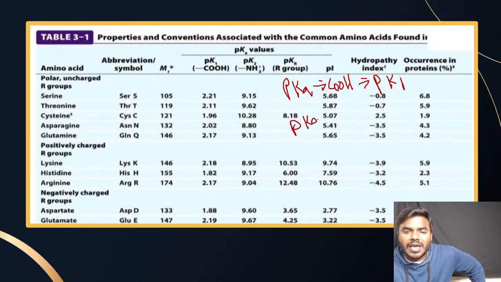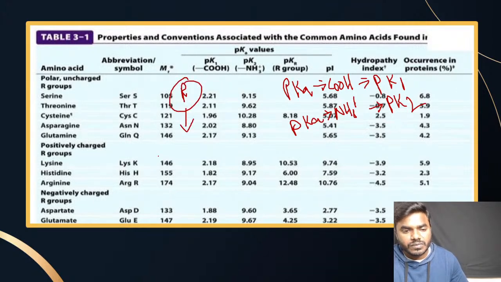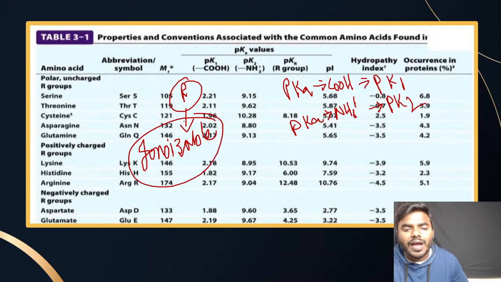And the pKa value of an amine group, we call it the pK2, because we also discussed that some amino acid R groups are also ionizable.